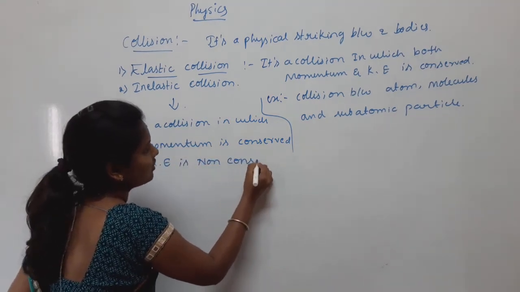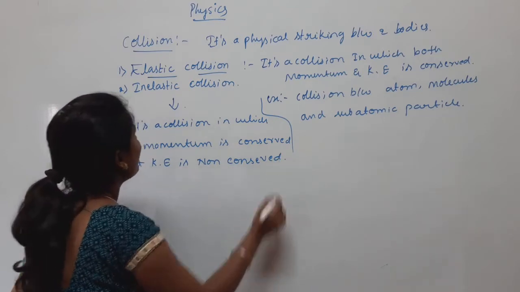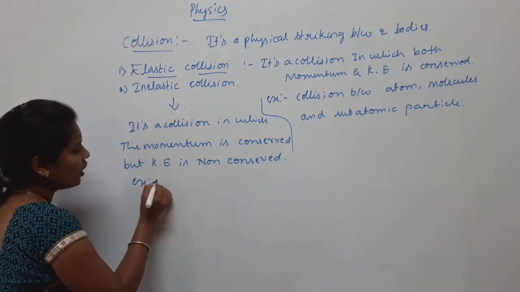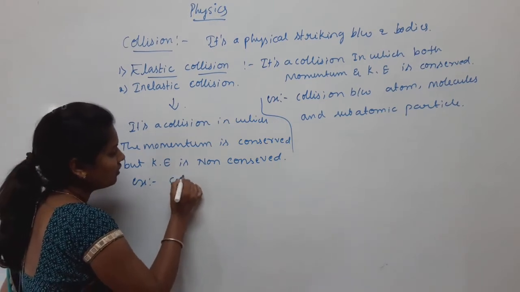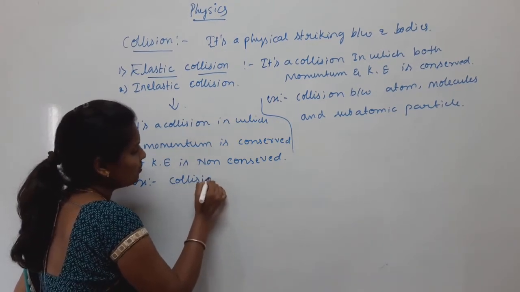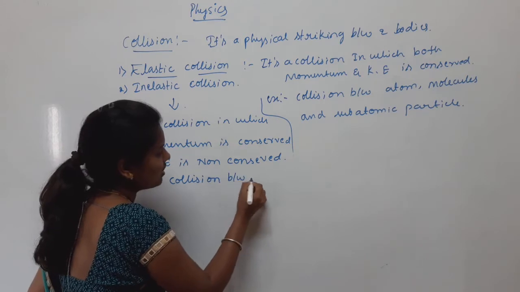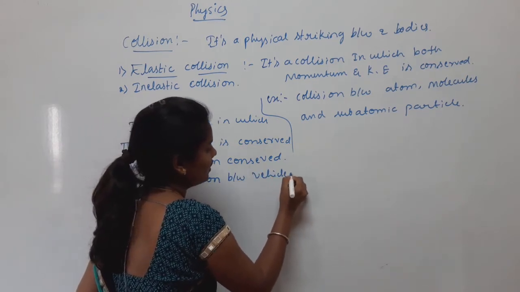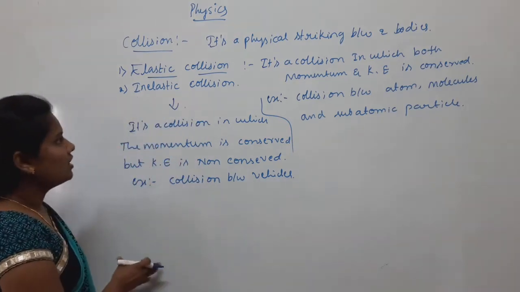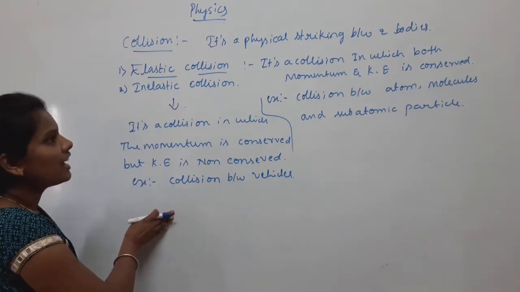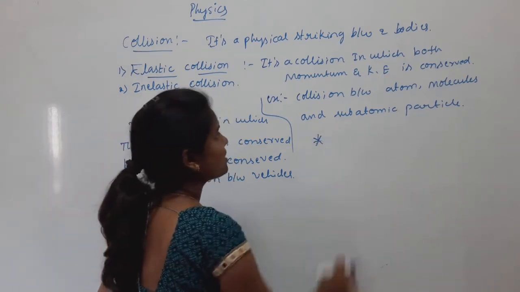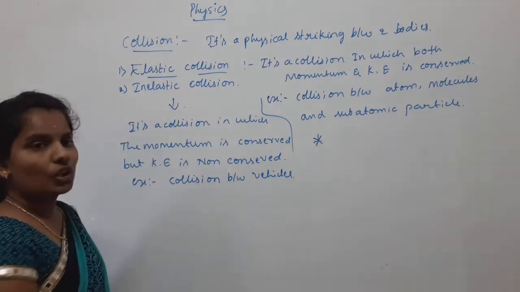An example for this is the collision between vehicles, which is called inelastic collision.